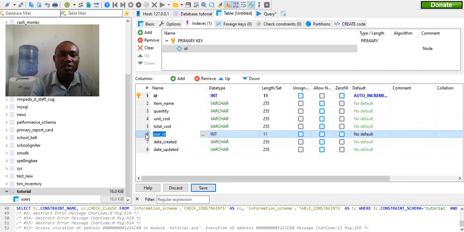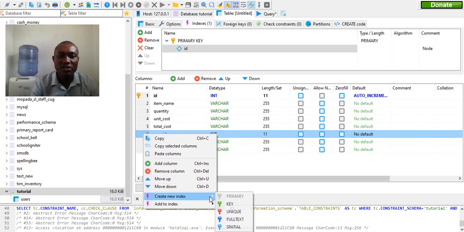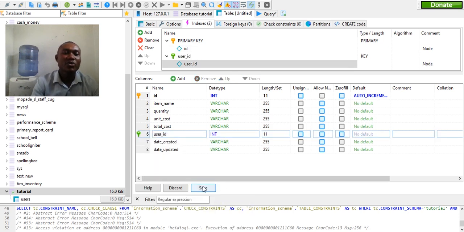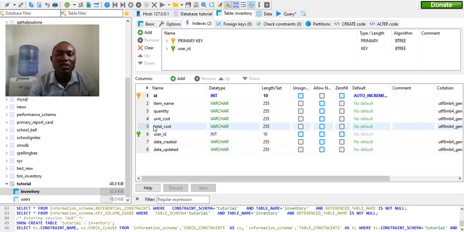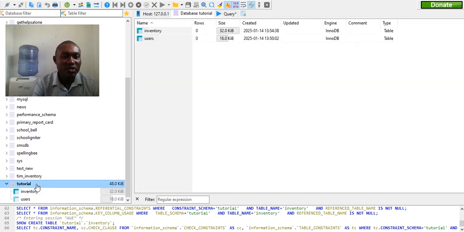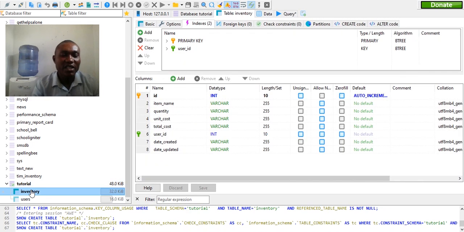Now we need to also make sure we change this, not to primary. It will be just a key. Alright, to tell it that this is now a key, so it connects to the users table as a foreign key. Alright, so this is the way we create a database and also create a table. So now we created a database called tutorial, we created inventory as a table, and we also created users.